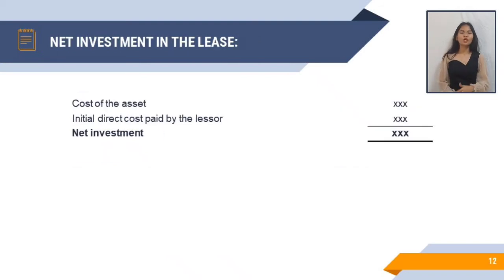Now that we already understand what gross investment is, we will proceed to the net investment of direct financing lease. So here's the guide on how we compute the net investment in the lease. Again, to be able to get net investment, it is equal to the cost of asset plus the initial direct cost paid by the lessor.